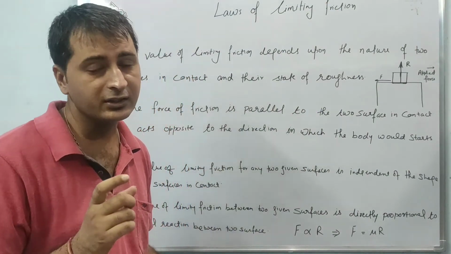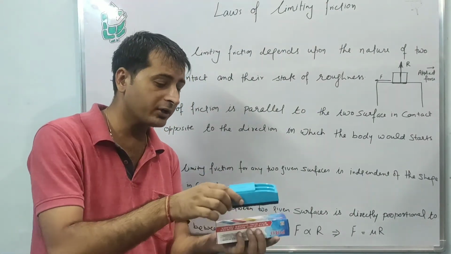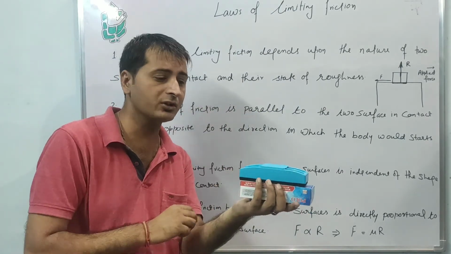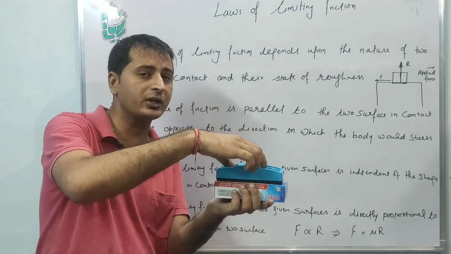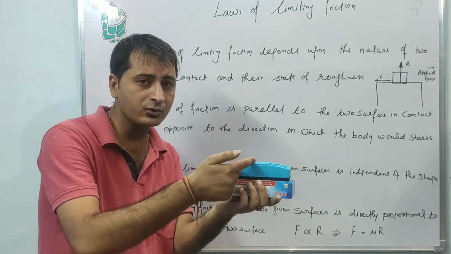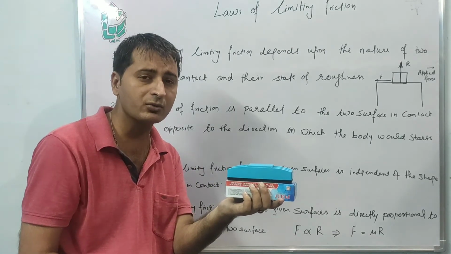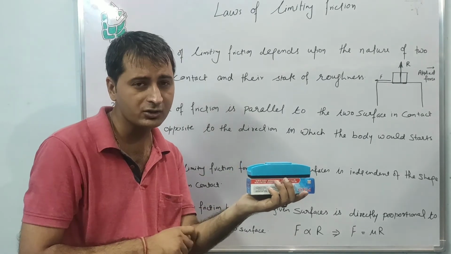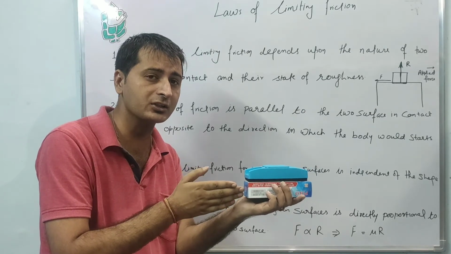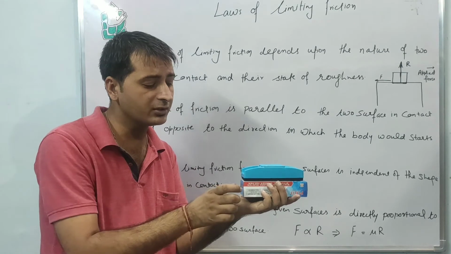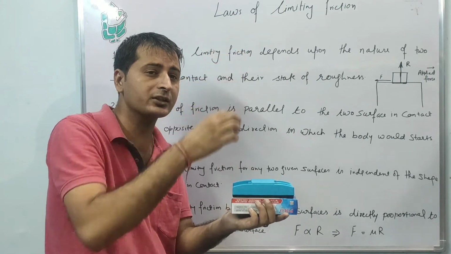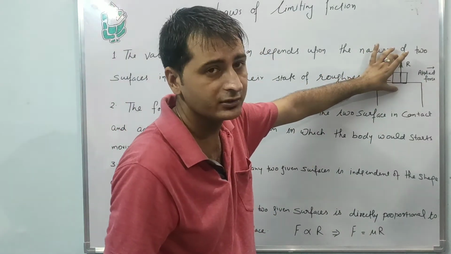Now one can easily ask, what is the normal reaction? Normal reaction generally occurs when there is one body on top of another body. So this body puts its weight in the downward direction. Clear? Now tell me, due to the weight, is the body pushed down? No, the body stays here. The reason is that the other body puts an opposite reaction in the upward direction. That's why it stays in the same position. That opposite reaction is called the normal reaction.